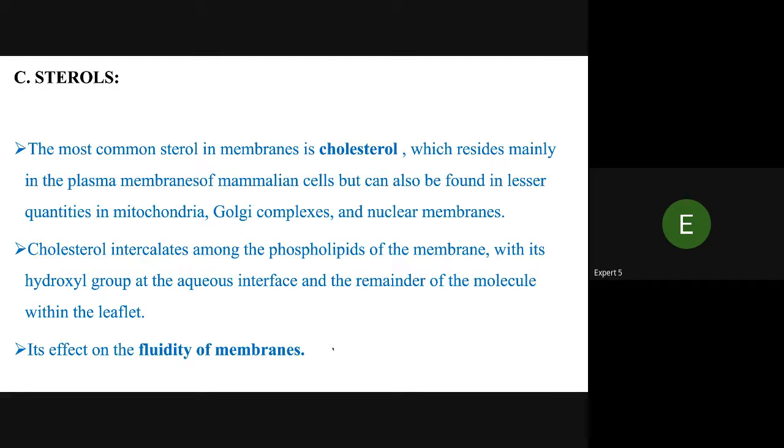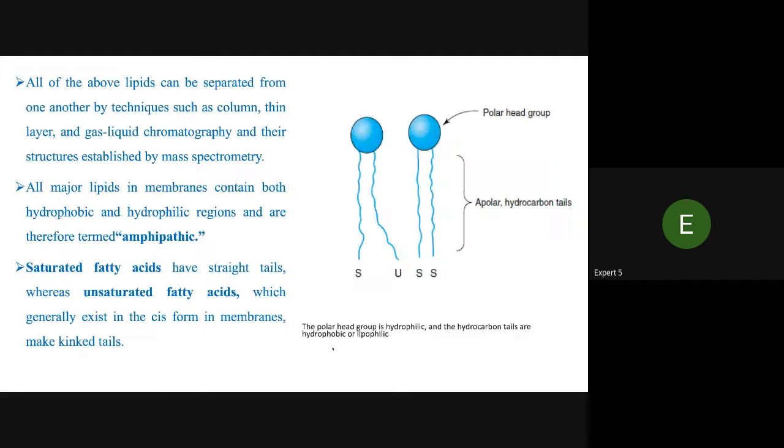Cholesterol is intercalated among the phospholipids of the membrane with the hydroxyl group at the aqueous interface and the remainder of the molecule within the leaflet. It affects the fluidity of the membrane. All the above lipids can be separated from one another by techniques such as column, thin layer, and gas liquid chromatography. Their structure is established by mass spectrometry.